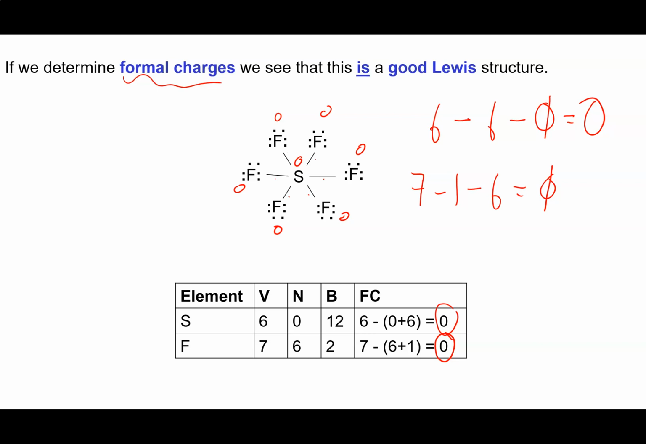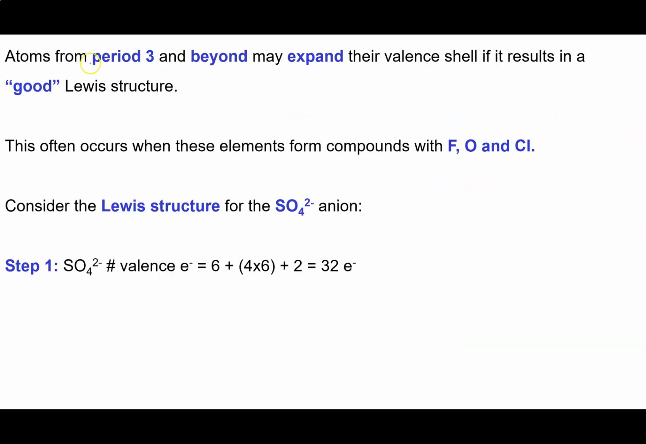So when are we going to know that it's appropriate, or we might expect to see, an expanded valence shell? Well, all of these attached atoms, they all take up space. So we're going to see expanded valence shells when we have large central atoms. And what we observe is that we only see expanded valence shells for central atoms from period 3 and beyond. And often we're going to see this when we're forming compounds with fairly small electronegative elements like fluorine, oxygen, and chlorine.